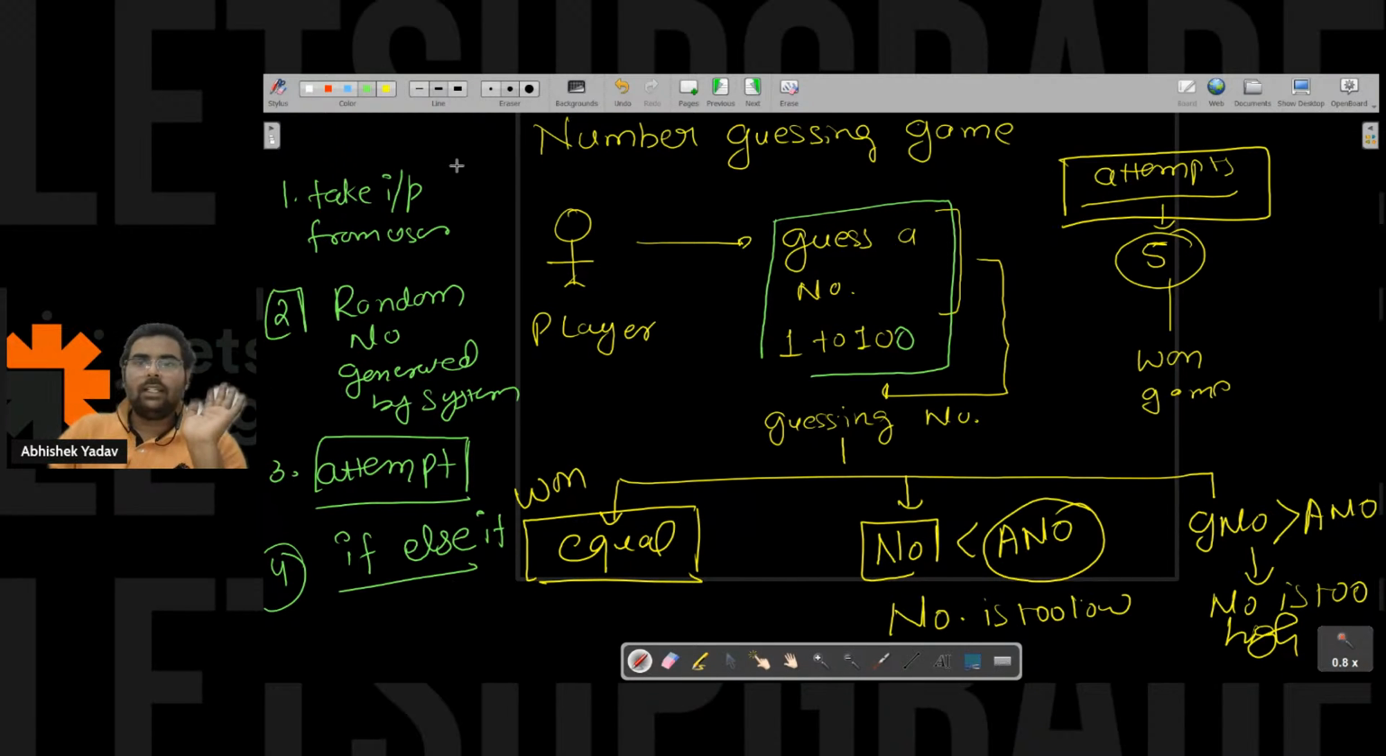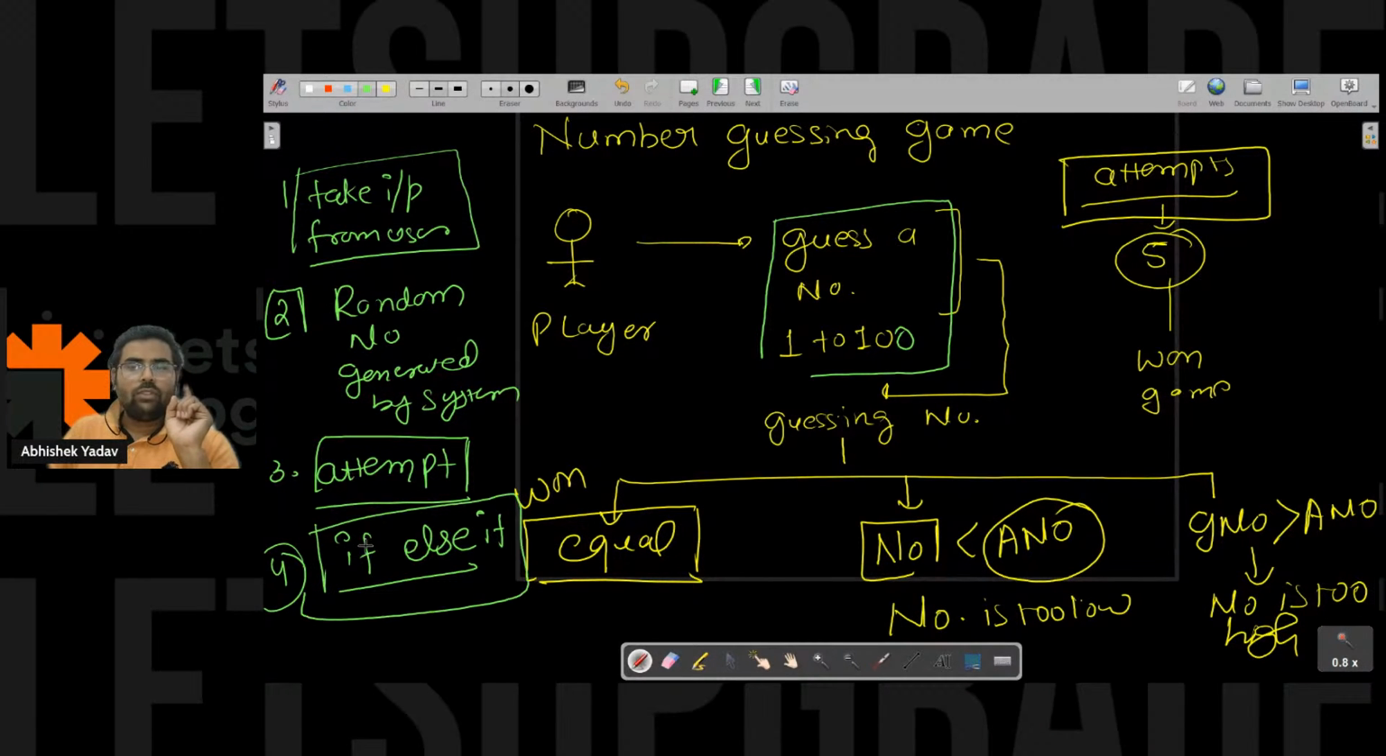So we have done with the breakdown here. Okay, and one more thing, this attempts, right? How many times do I have to check the condition? I have to check the condition attempts time. So guys, can you tell me which loop will be more feasible to use here? While loop, for loop, or do while loop?